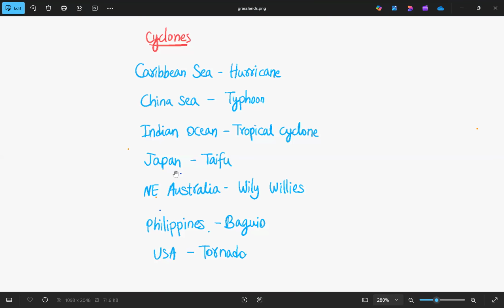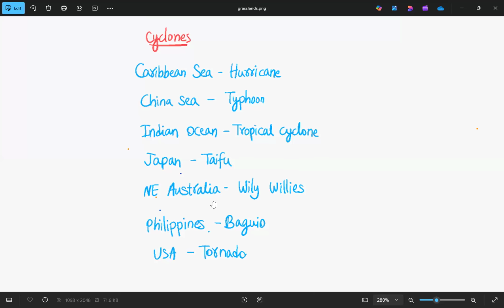And the next one, Japan. In Japan, it is called Taifu. So it is similar to typhoon. Typhoon is China Sea, whereas Taifu is in Japan. And in Northeast Australia, what is it called? It is called Willy Willies. So the cyclone is called Willy Willies in the northeastern part of Australia.